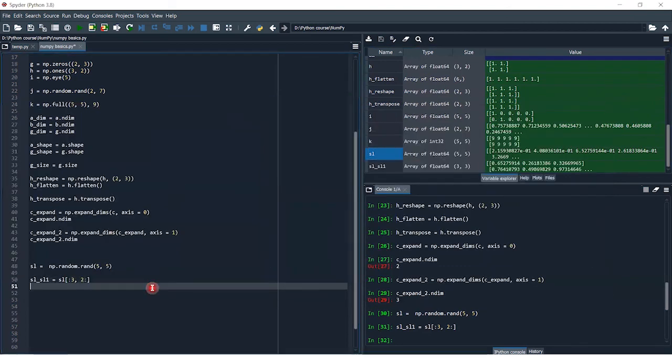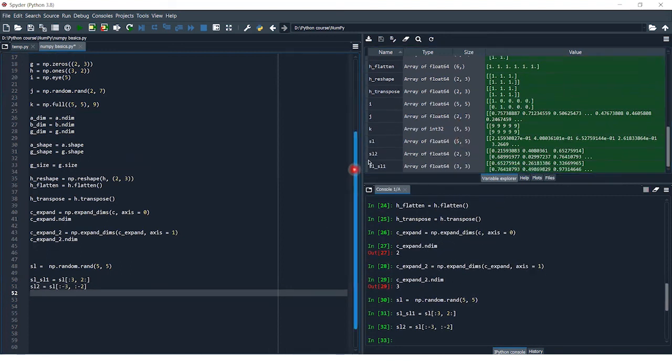You can try other variants, like sl2 is equal to sl, and type something like :-3, 2:-2, and see the slicing.